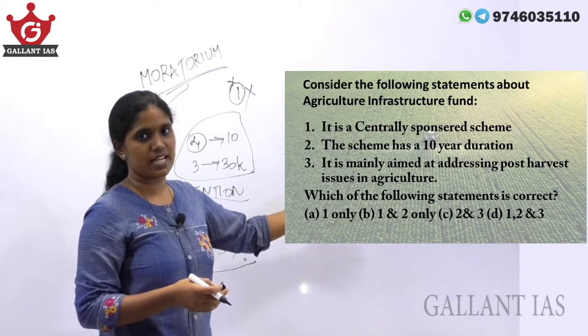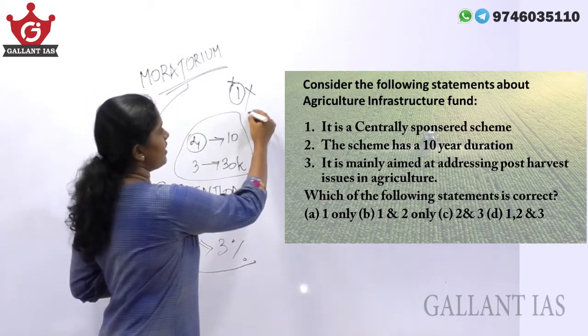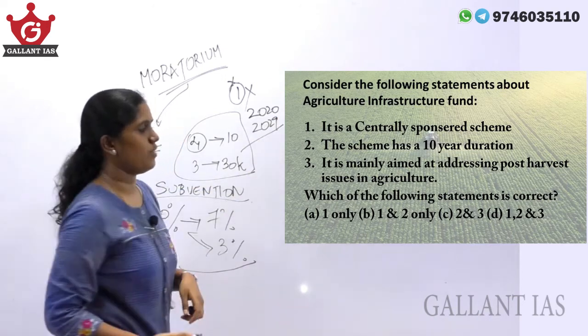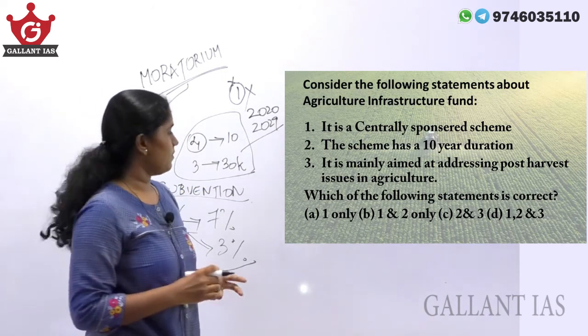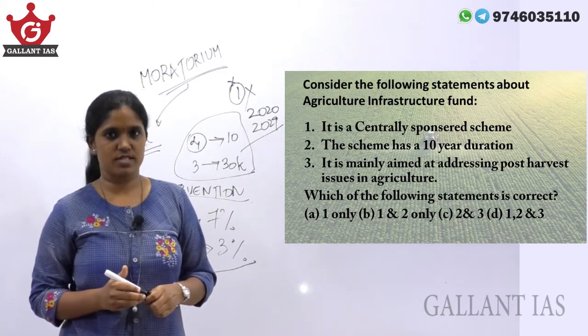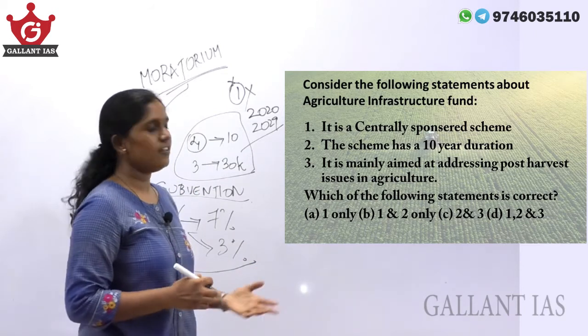Anyway, let's just look at the statements also. The scheme has a 10-year duration. Yes, that statement is correct. As we have seen, it is from 2020 to 2029, so there is a 10-year duration. The last statement is that it is mainly aimed at addressing post-harvest issues in agriculture. That statement is also correct. So our answer is C, options 2 and 3.